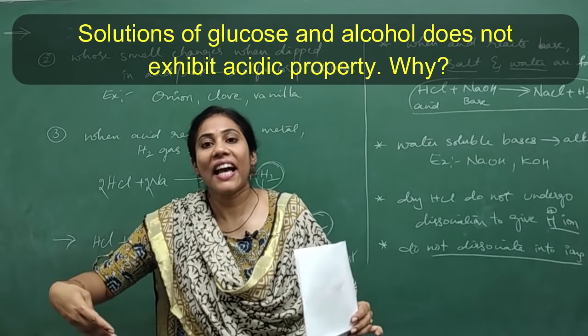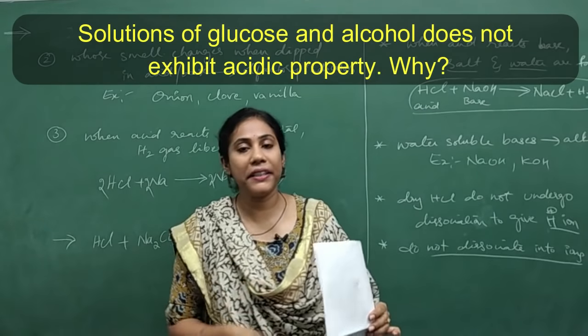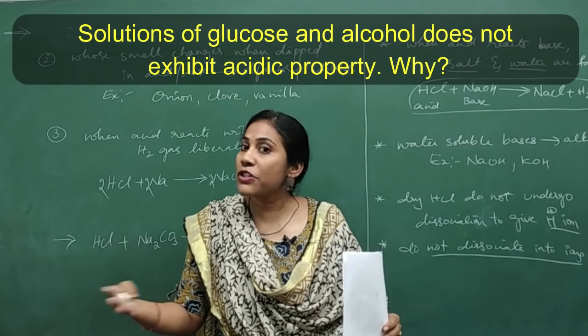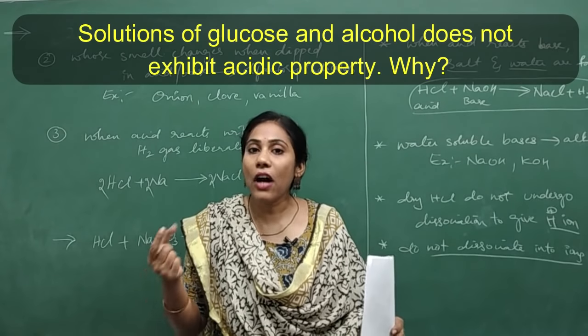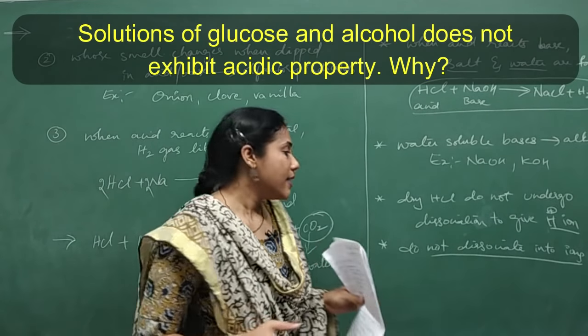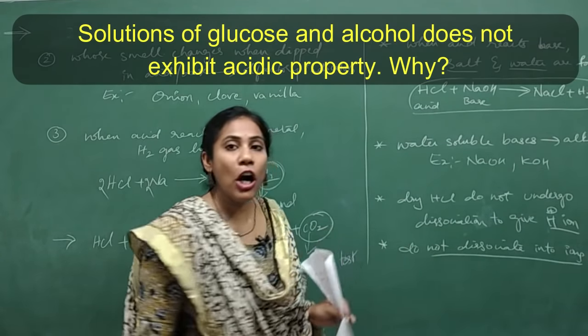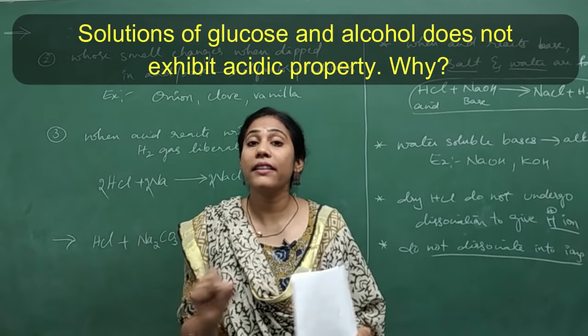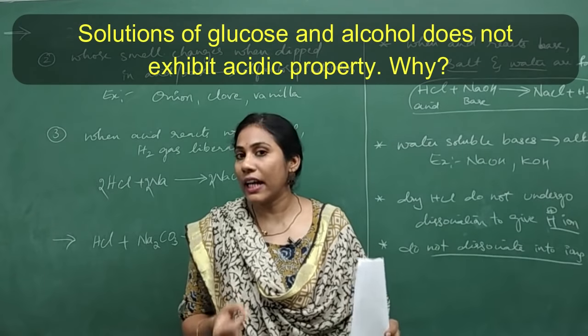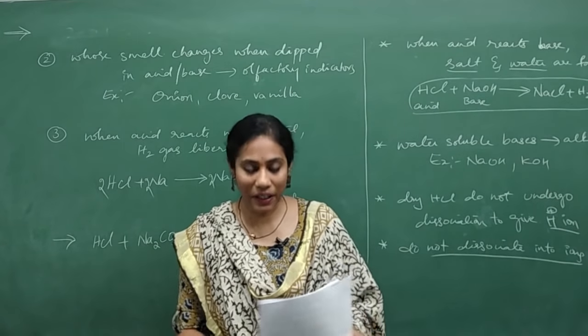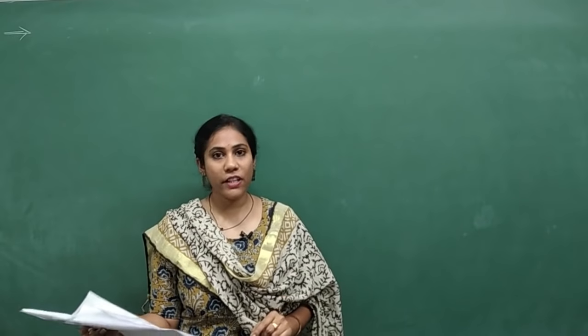When they move, they carry current from one place to another. So when something is not giving any ions in water, it cannot conduct electricity. Glucose and alcohol in water will not give any ions, so they will not conduct electricity. Clear? Fine. Now let us go for the next question.